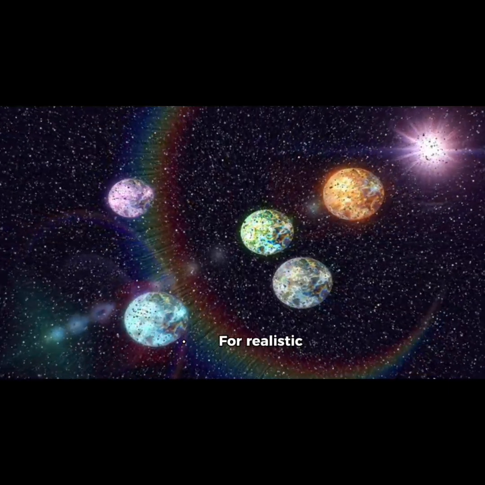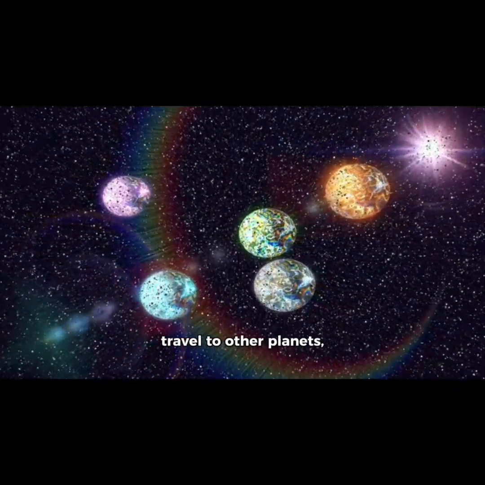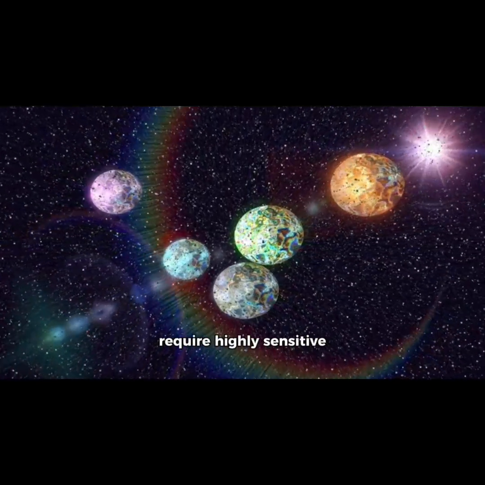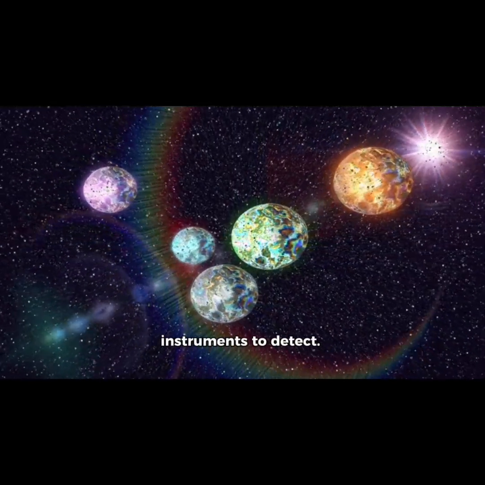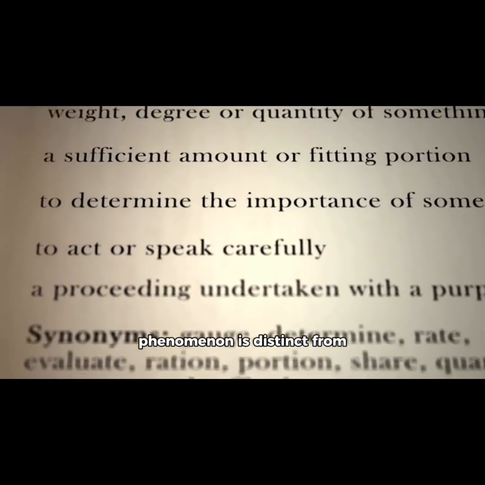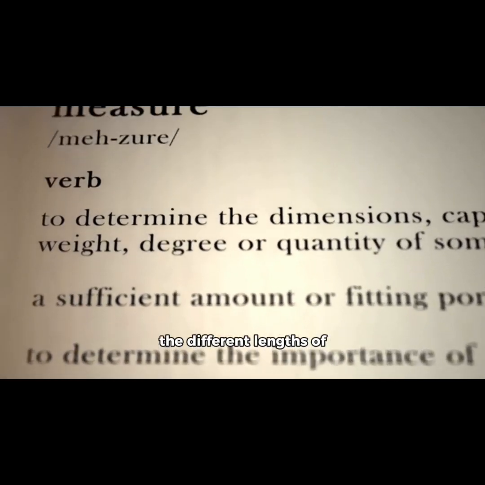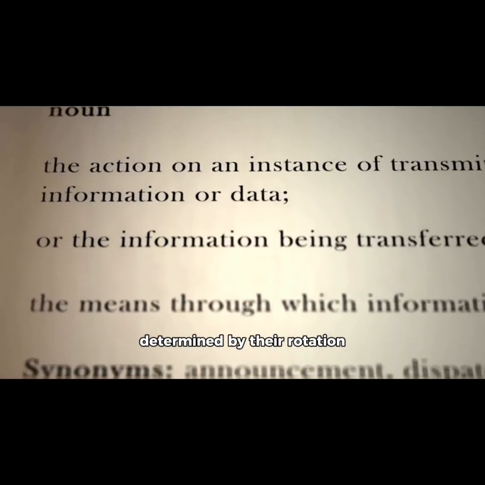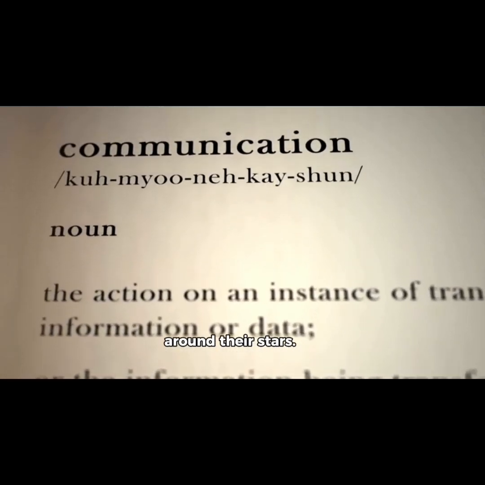For realistic scenarios involving space travel to other planets, these time dilation effects are generally very small and require highly sensitive instruments to detect. Important note: this phenomenon is distinct from the different lengths of days and years on other planets, which are determined by their rotation periods and orbital periods around their stars.